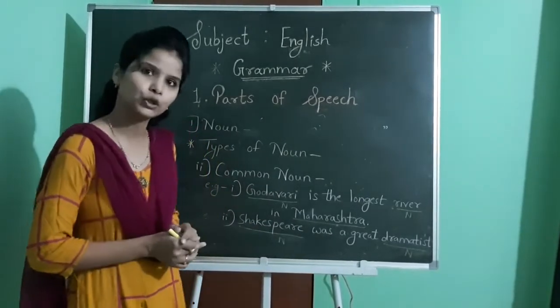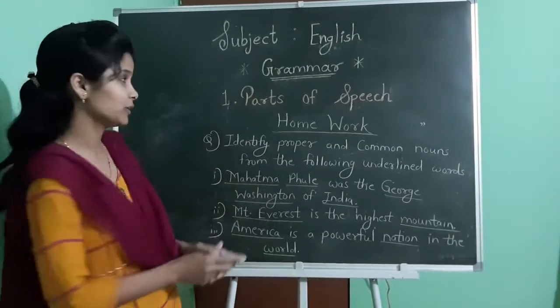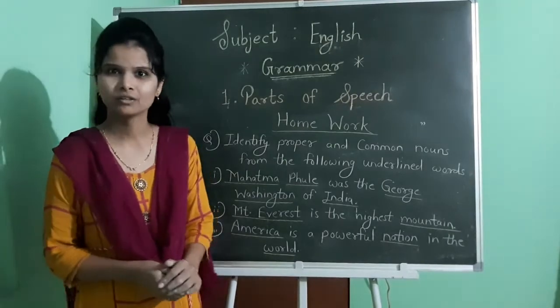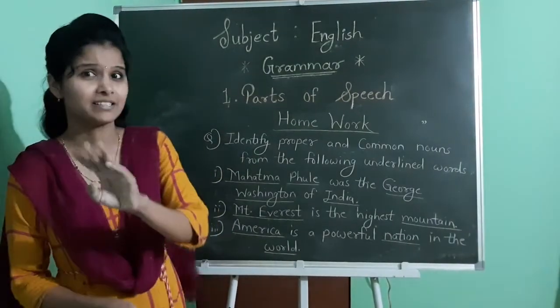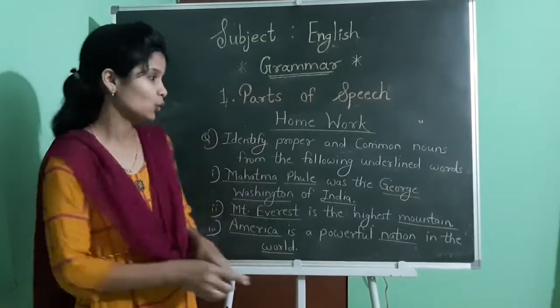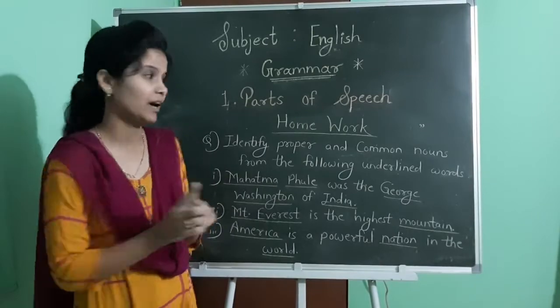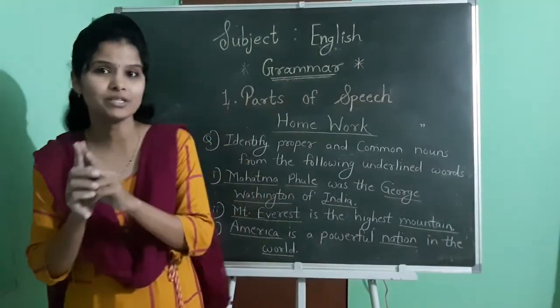Okay, thank you. One thing remains: as I have told you, I will give you homework. Here I have given 3 examples. We have seen the difference between proper and common. From the given sentences, you have to identify what is a proper and what is a common noun.